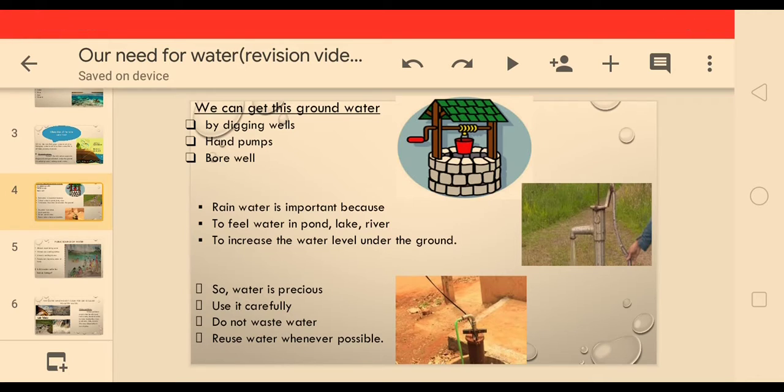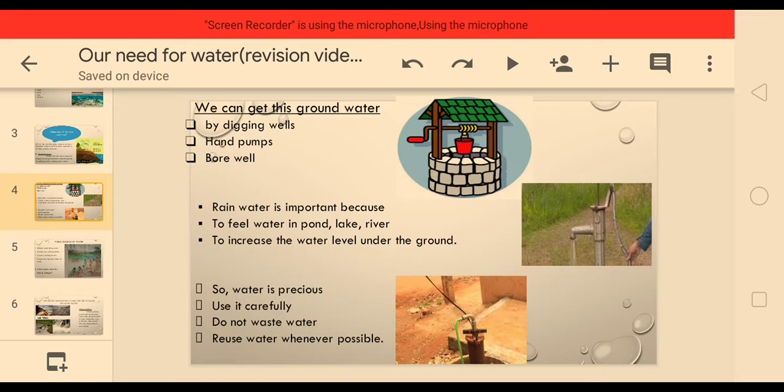So children, water is very precious. That is why whenever you are using water, you should use it carefully. Don't waste water, and whenever possible, you have to reuse the water. How can you reuse the water? One example I can give you.